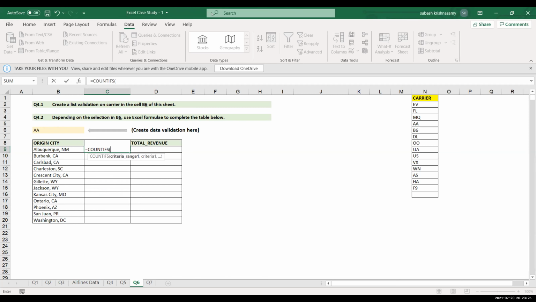Just a minute. The range you have, this is from the original data, right? The raw data, criteria range. So in COUNTIFS, the range will be from the raw data, and then comma, the criteria. I should give the criteria from the drop down. I'm not getting that. Criteria in the drop down means whatever you select from here. For example, the question says you have to count the flights.